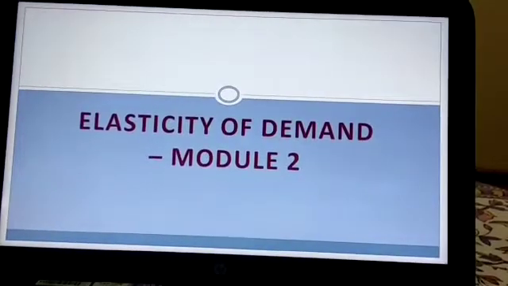Good morning, students. Welcome to module 2 of elasticity of demand. In module 1, we did the meaning of price elasticity of demand and the various types of elasticity of demand like price elasticity of demand, income elasticity of demand and cross elasticity of demand. The meaning of these.